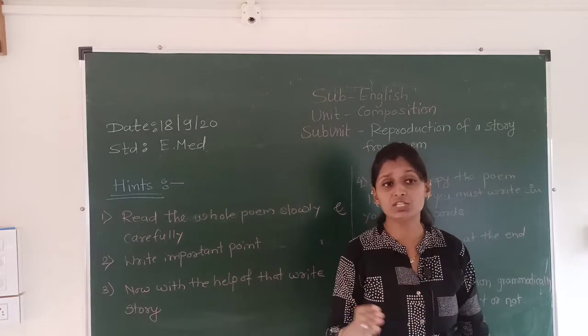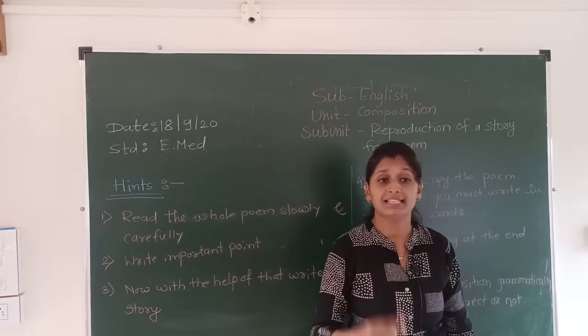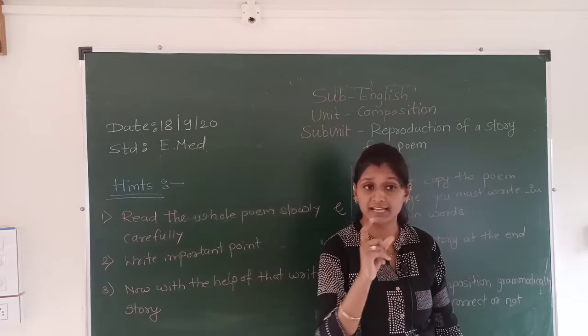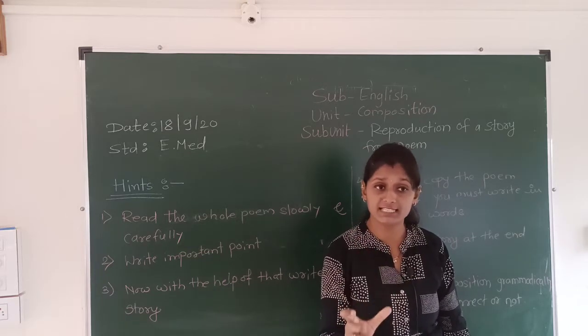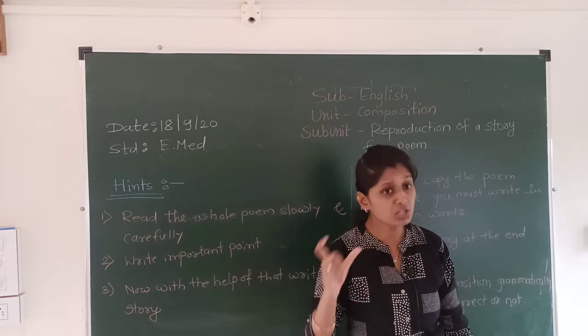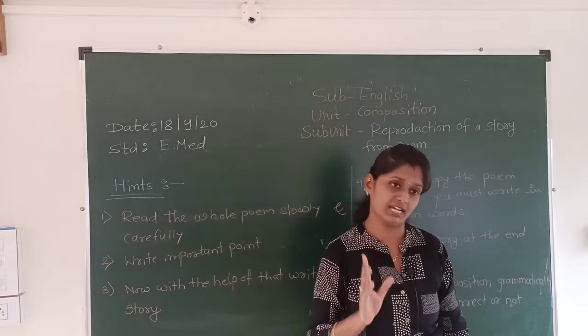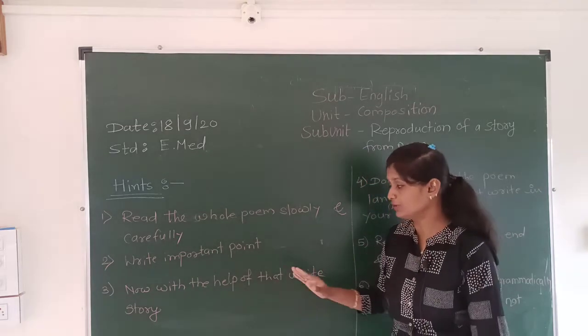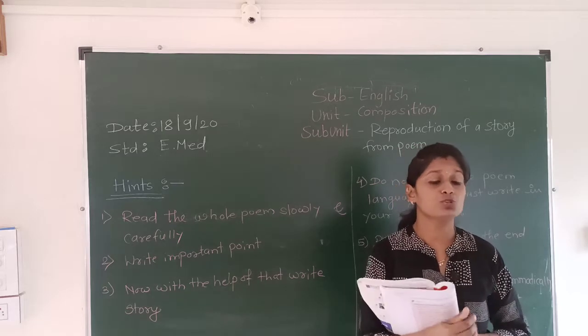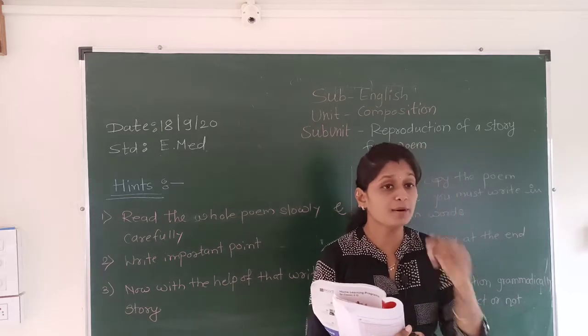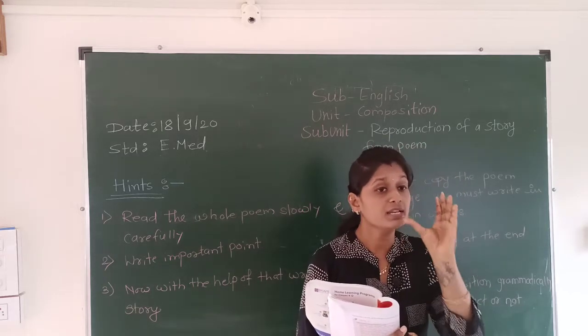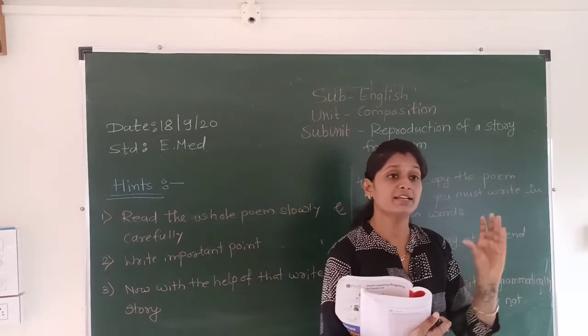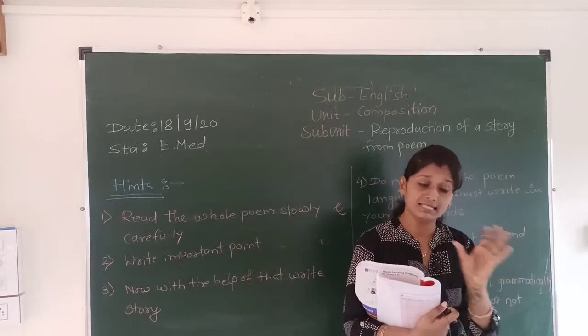And while making the story, make sure that your composition is correct, the structure of the sentences is correct, and the sequence is correct. You should write a proper story in a proper sequence, in grammatically correct sentences.